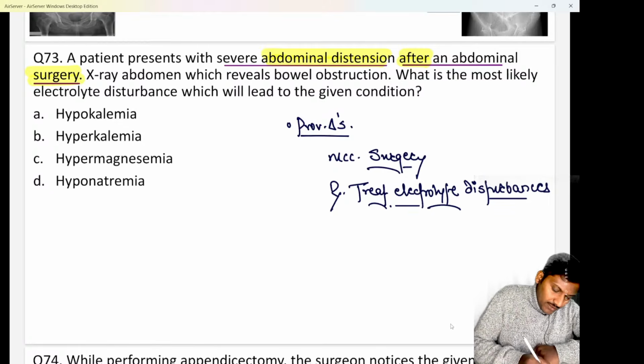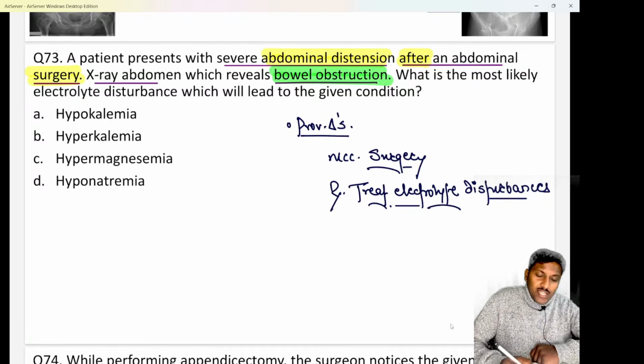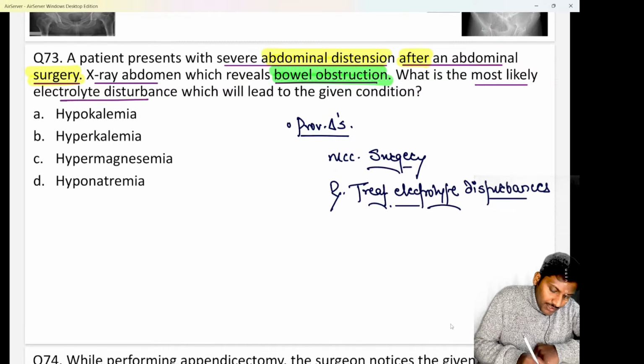X-ray abdomen reveals there is a bowel obstruction now. So if they say, okay, after abdominal surgery, there is a bowel obstruction, especially an adynamic bowel obstruction. What is that condition? Let me know in the chat box. What is the most likely electrolyte disturbance which will lead to this condition?